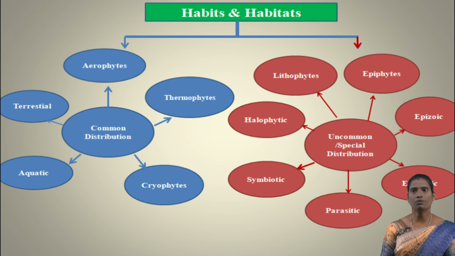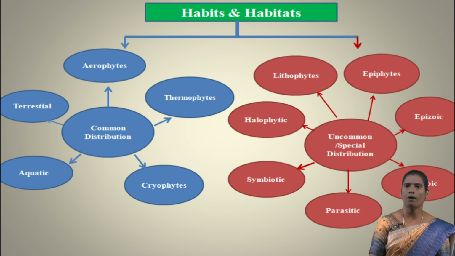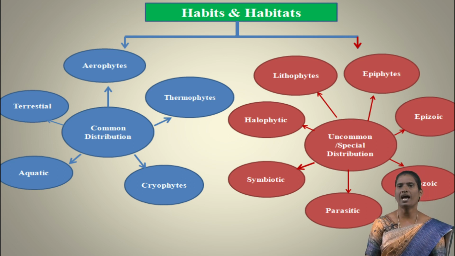Based on habit and habitat, algae are classified into two types based on their distribution: common distribution, and the other one, uncommon or unusual distribution. First one is common distribution. In the common distribution, the plants grow all over the places. It is classified into 5 groups: aquatic plants, terrestrial plants, aerophytes, thermophytes and cryophytes. In the aquatic plants, the plants fully depend on water, that is called aquatic plants. Example, marine algae.